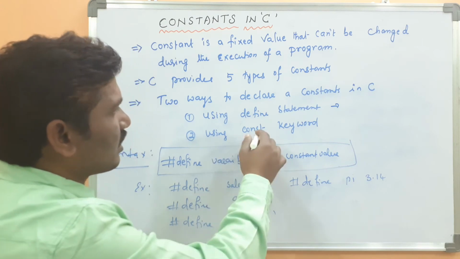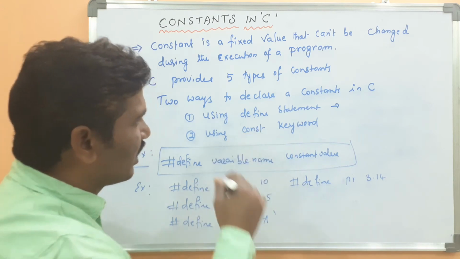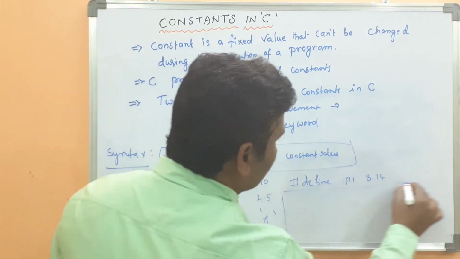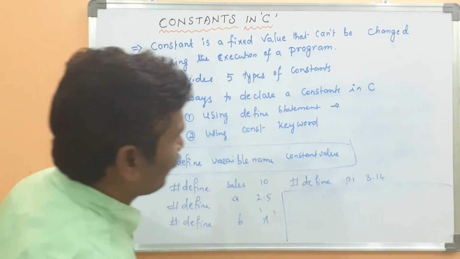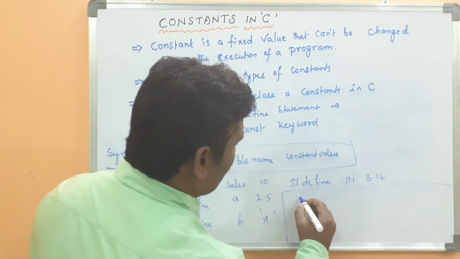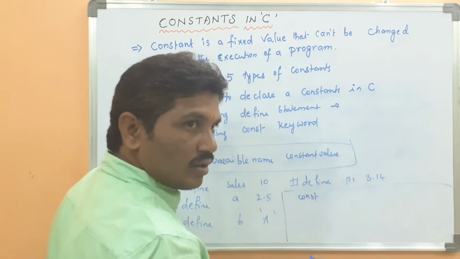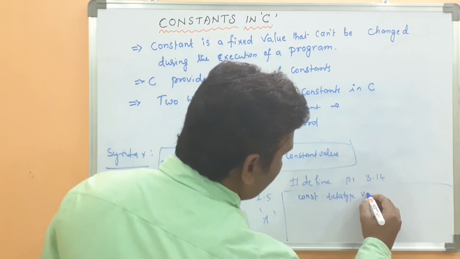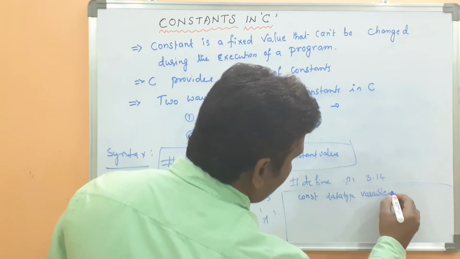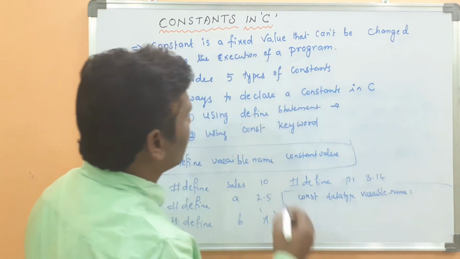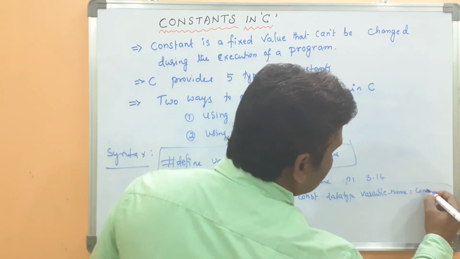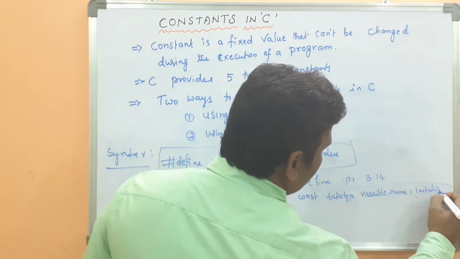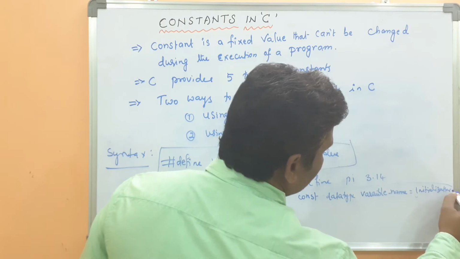Now the constant keyword. By using the constant keyword also we can declare the constants in C. How is it possible? Let me write the syntax: const, data type, variable name, equal to, constant value or initialization, followed by a semicolon.